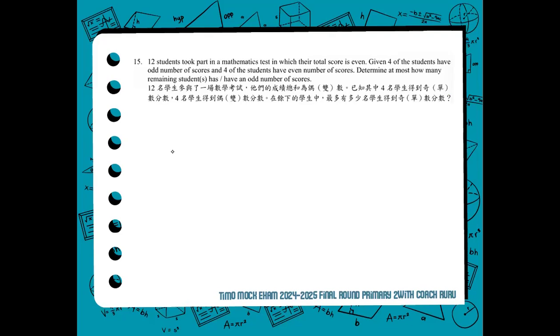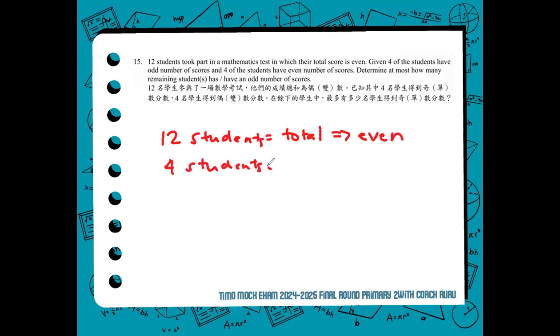Well, the 12 students, the total is even, and given that the 4 students have odd number of scores, each of them has an odd score.